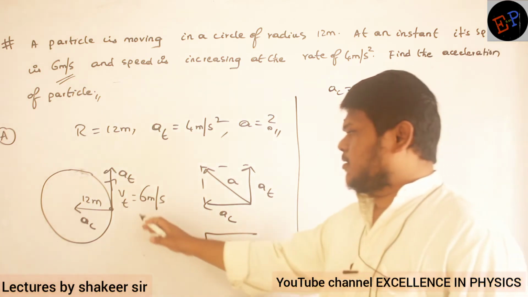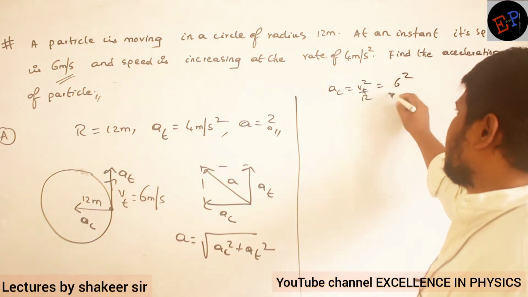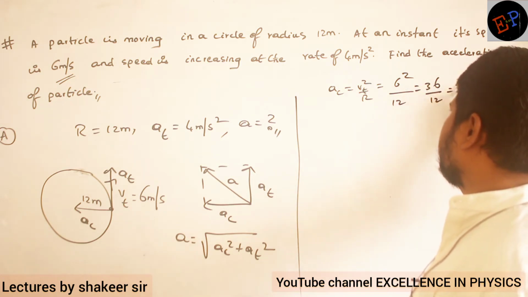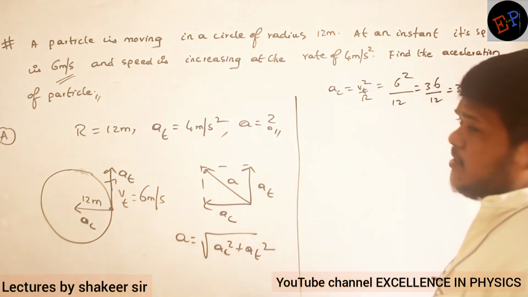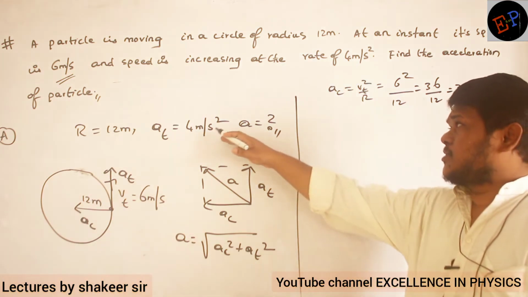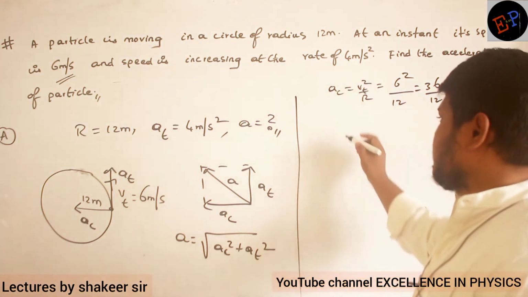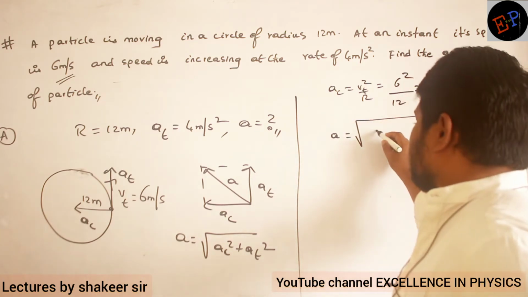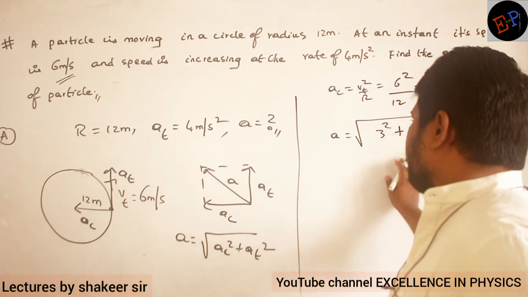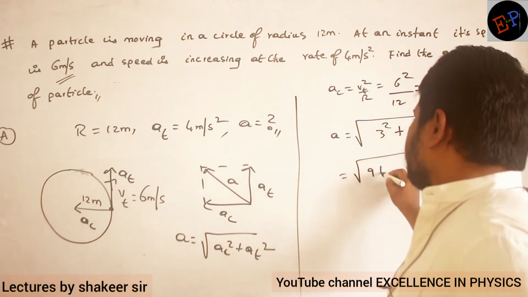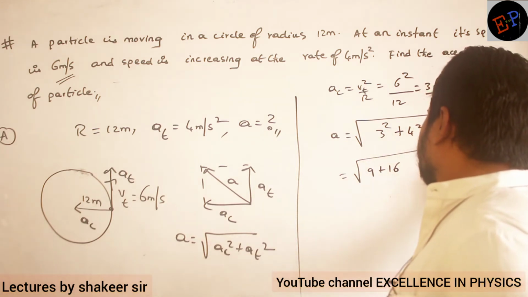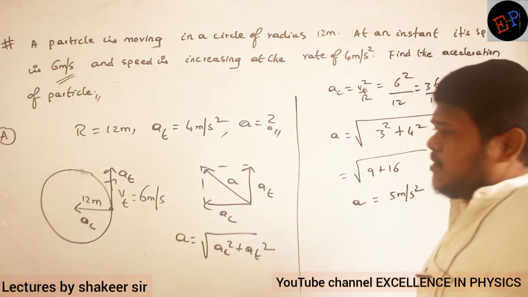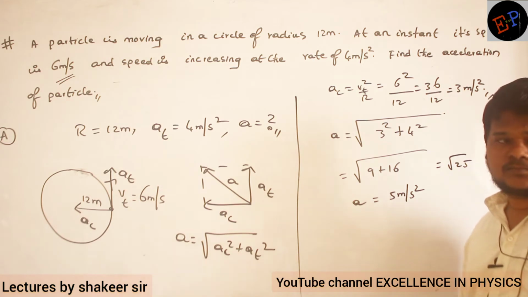What is V tangential? 6. So 6 square divided by radius 12. So 36 divided by 12 is 3 meters per second square. That is the centripetal acceleration. Now both accelerations we substitute in this relation. So the resultant acceleration is equal to square root of AC, which is 3 square, plus AT, which is 4 square. So square root of 9 plus 16, 25. So root 25 is equal to 5 meters per second square. This is the resultant acceleration. That's all, that is my answer.